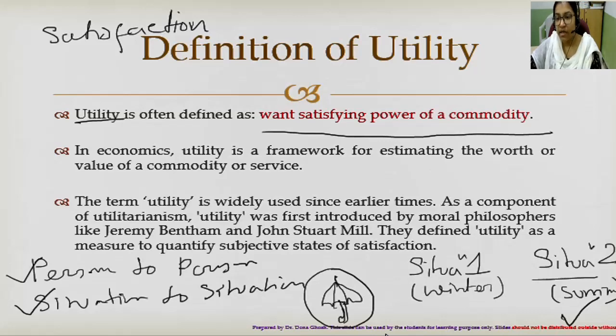On the contrary, the umbrella's want satisfying power will be very less or almost none in the case of winter. So only the situation differed, and the want satisfying power of the same commodity varied. So we can conclude from this example that a commodity's want satisfying power differs from situation to situation.